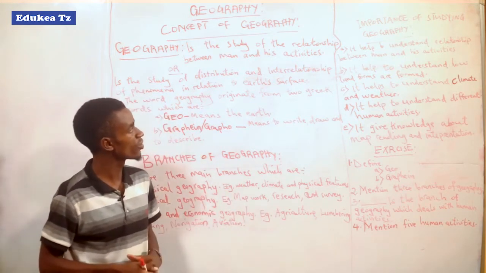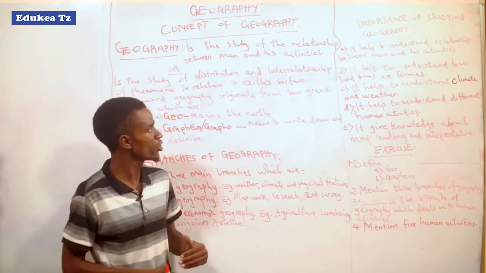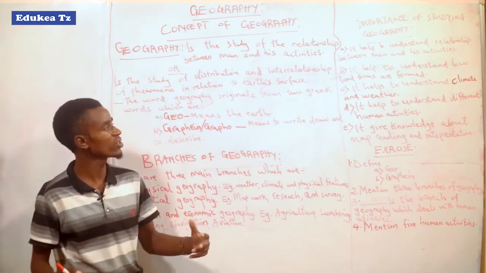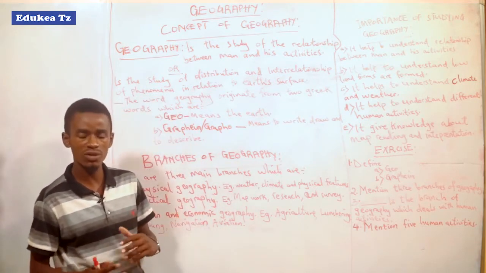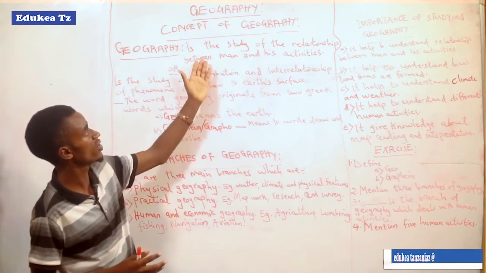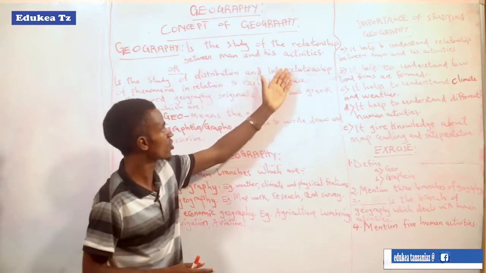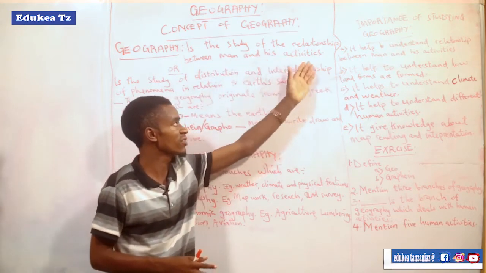Maybe political activities, maybe social activities, maybe economic activities. So how does man relate with those activities? The subject which deals with all that we call Geography. As we see in the definition, the study of the relationship between man and his activities.